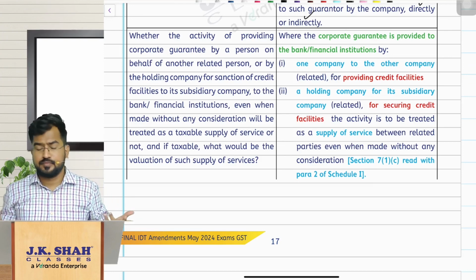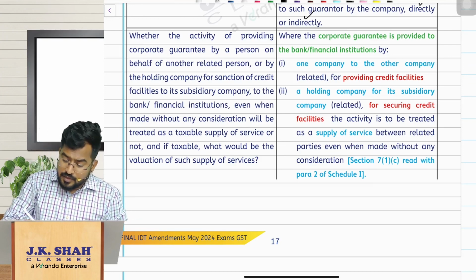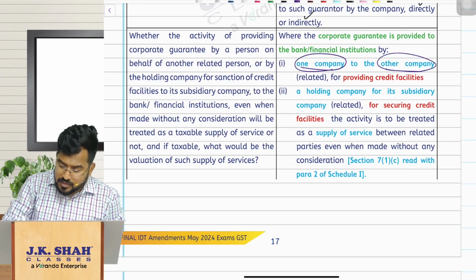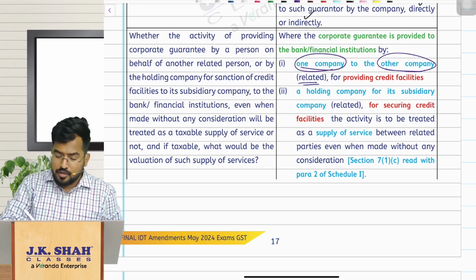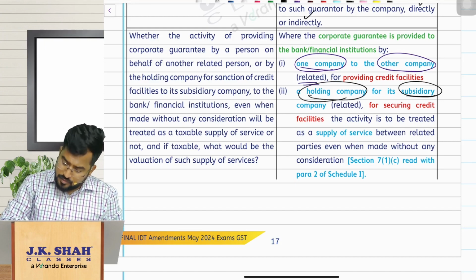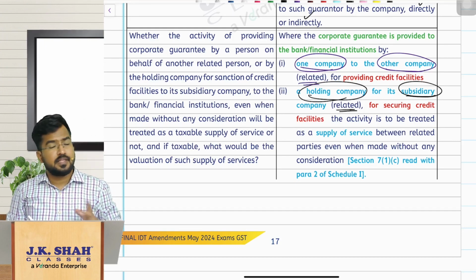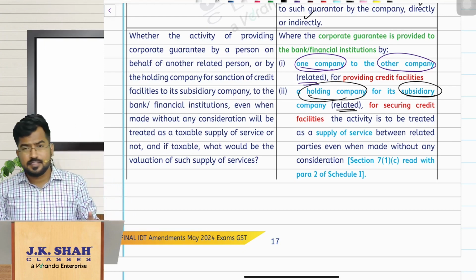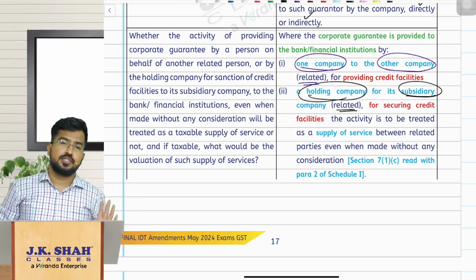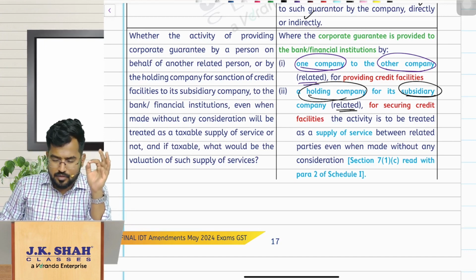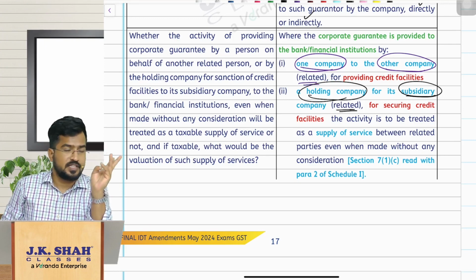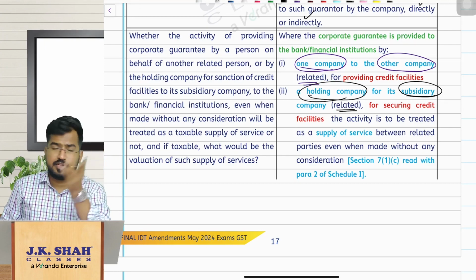guarantee. But here, if the guarantee is given by one company to another company which are related, or a holding company to its subsidiary, obviously which are related, then in such case also, if it is with consideration, it is supply, and if it is without consideration also, it is supply. Guys, understand, we are talking about somebody giving guarantee to a company for its borrowings. If it is a director, obviously we have discussed this scenario.